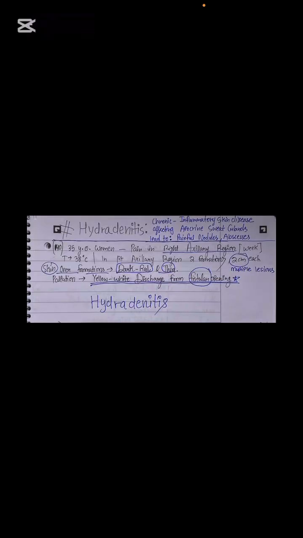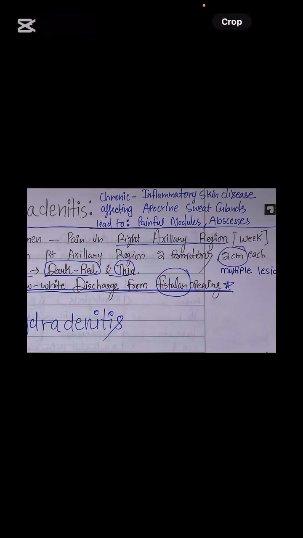So let's hear it from our beautiful woman. Pain in the right axillary region, temperature is there, right axillary region has two formations, 2 centimeter each. Skin over formation is dark red and thin. Palpation detects yellow-white discharges from the fistular opening. There is a fistula which is discharging pus, which we have seen in the cases of carbuncle as well.